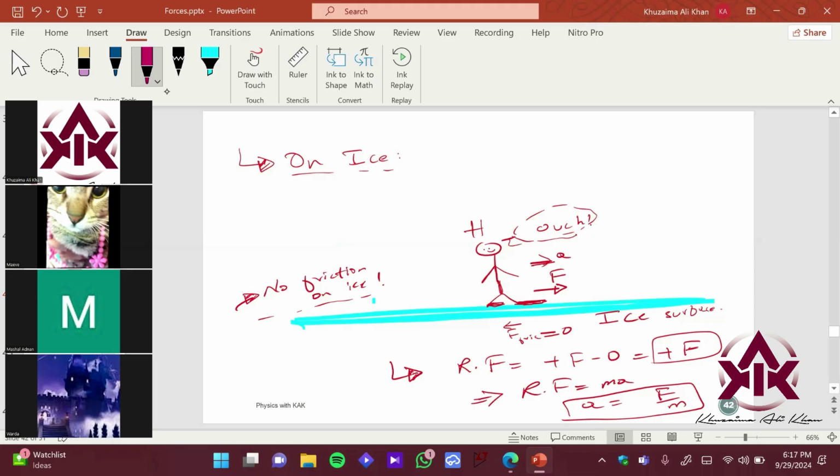And let's imagine if you walk on ice where there is no friction, you would obviously slip, right? So how would you slip? This is the equation-wise proof: you would accelerate by acceleration equal to force over mass, right? That is the force that was applied by your foot, and you would slip away in this direction, right? And you fell down, right? So that is the importance of friction.